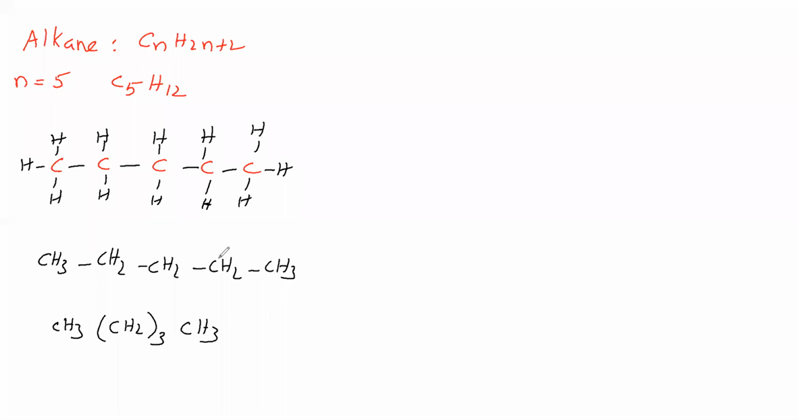IUPAC name, in the sense, first we have to say the root word. Root word means parent chain. Longest continuous carbon chain is called the parent chain. For this molecule, the longest continuous carbon chain is this one. It is called the parent chain. This parent chain contains 5 carbon atoms. Therefore, root word is pent.